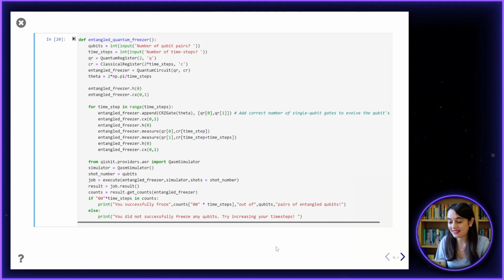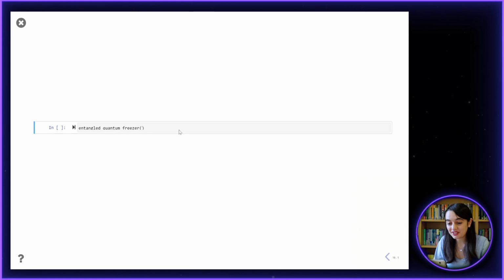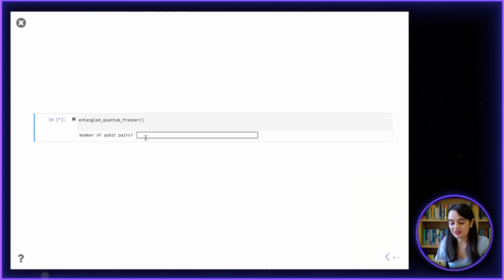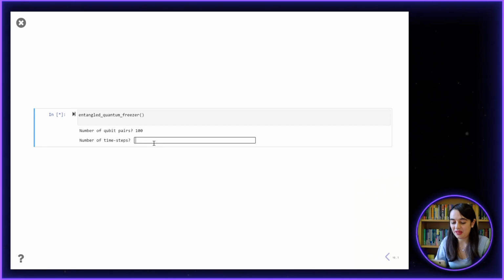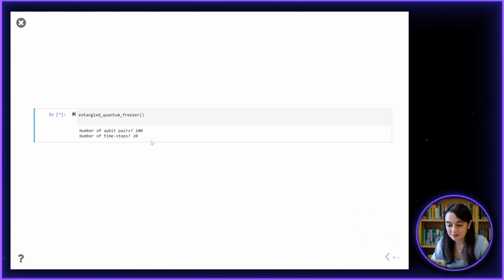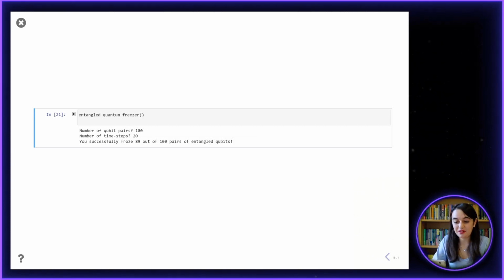So I've defined this entangled quantum freezer function. We used 100 before, so let's have a look at 100 again. 100 qubit pairs with 20 time steps. Let's see how many pairs of qubits we successfully froze, and we got 89 out of 100, which is extremely similar to our ordinary quantum freezer.